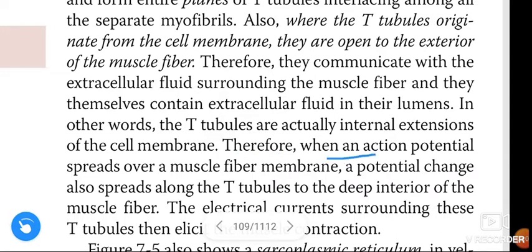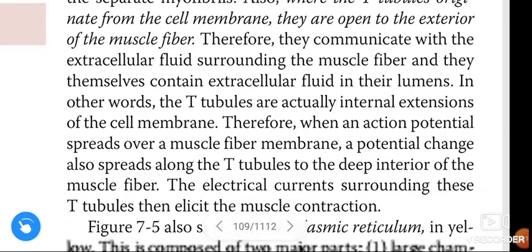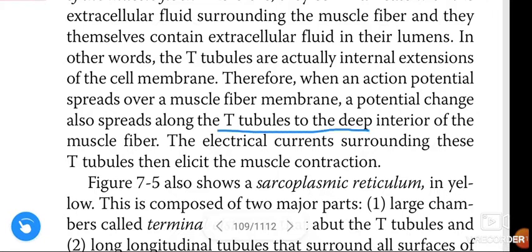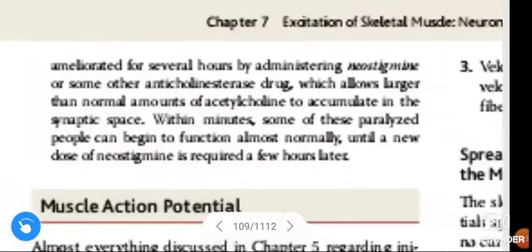Therefore, when an action potential spreads over a muscle fiber membrane, a potential change also spreads along the T tubules to the deep interior of the muscle fiber. The electrical currents surrounding these T tubules then elicit the muscle contraction. See once again.